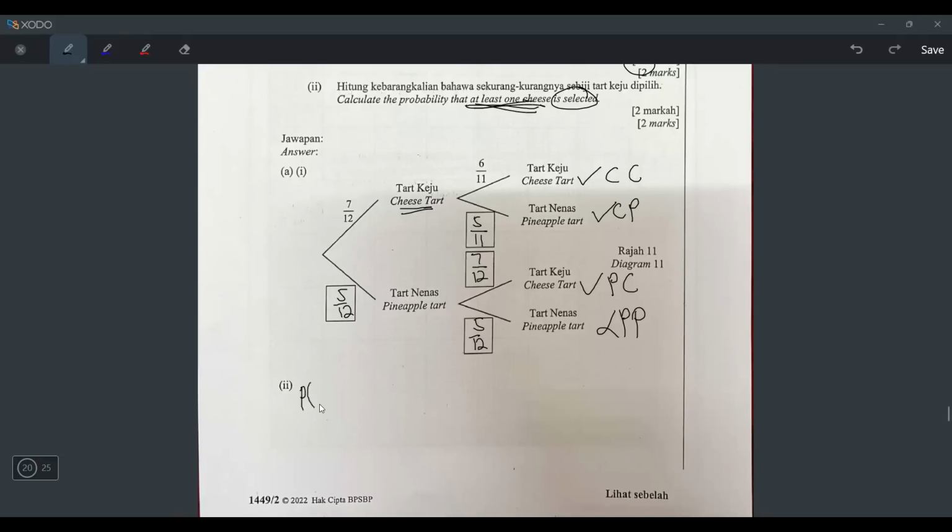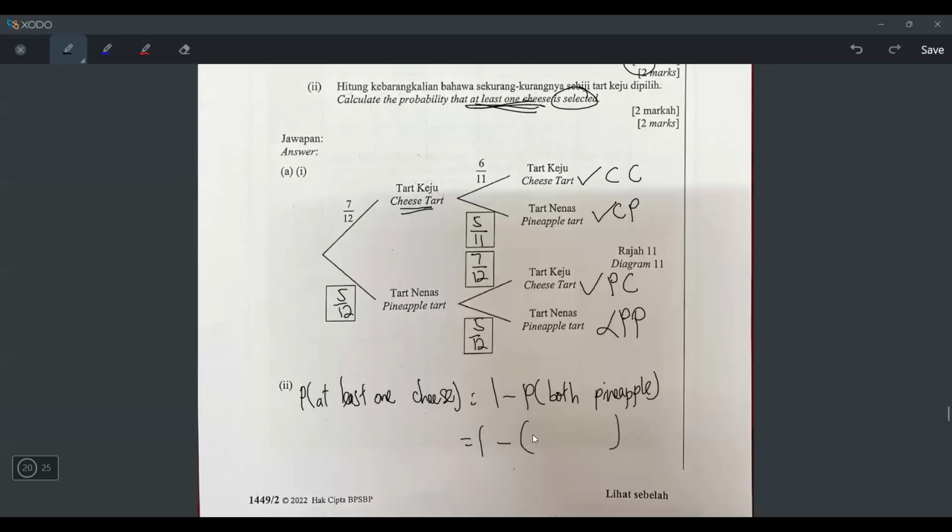Because if they want the probability for at least 1 cheese, you can just take 1 minus the probability of both pineapple. Okay, it's faster if you do it like this, right? Because total probability will be 1. So why not I just take 1 minus what I don't want, which is the probability of both pineapple.